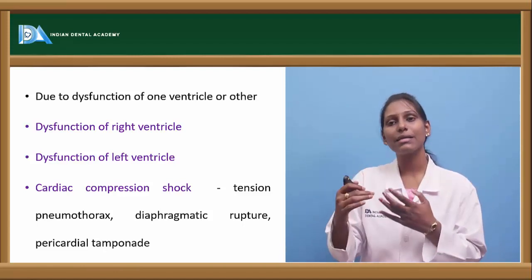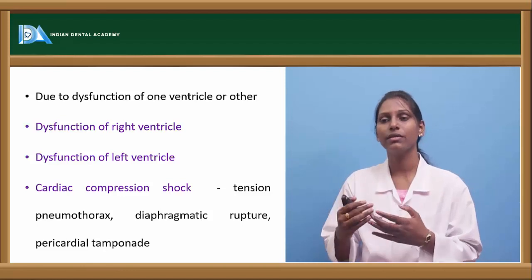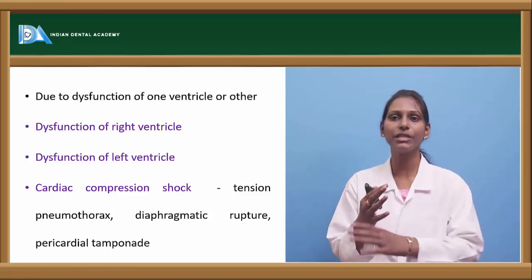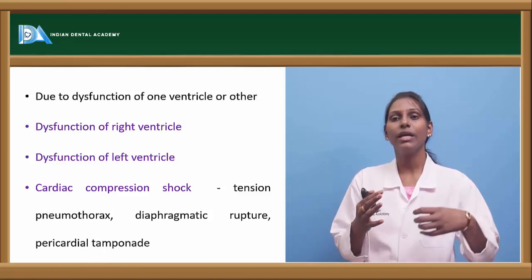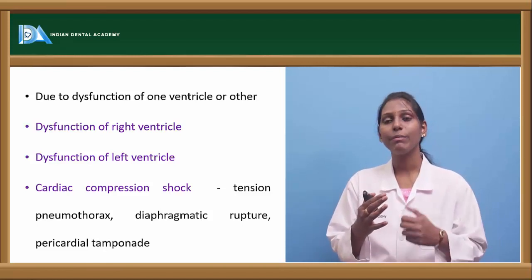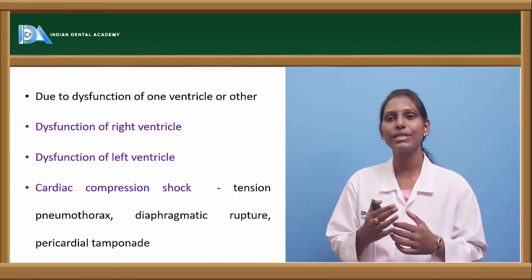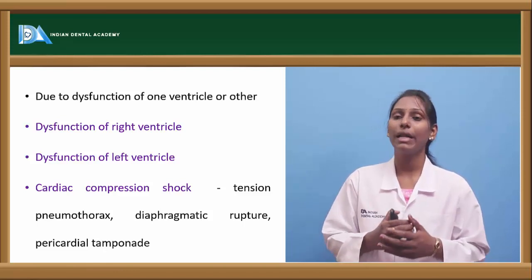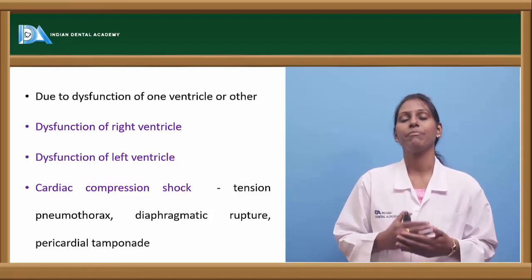As the pumping capacity of the left ventricle decreases, the right ventricle, which has been pushing the blood into the left ventricle, cannot pump properly, and there will be leakage of the blood or fluids into surrounding tissues, leading to pulmonary edema or peripheral edema.